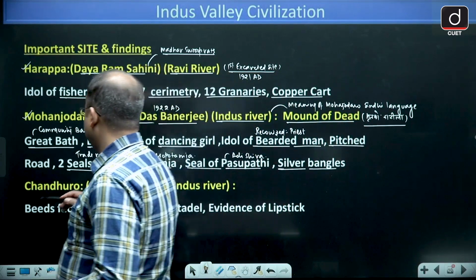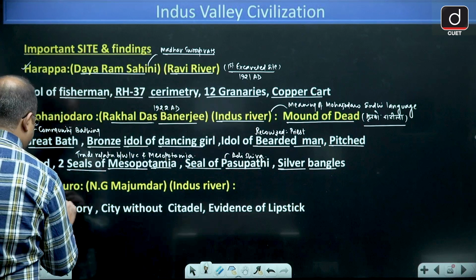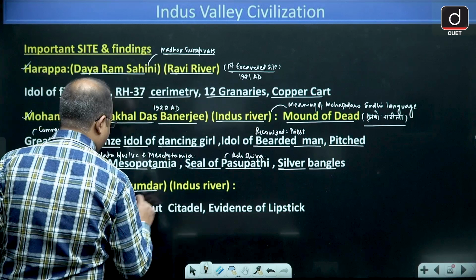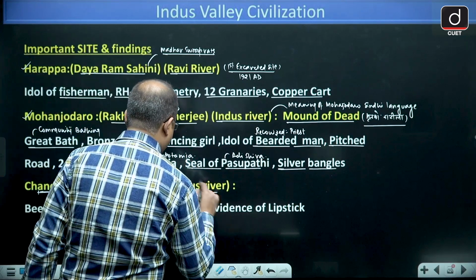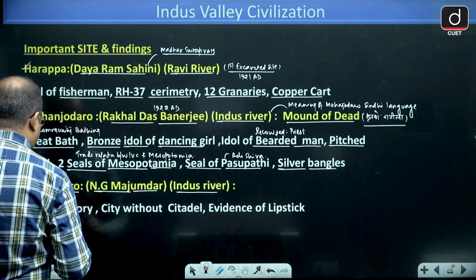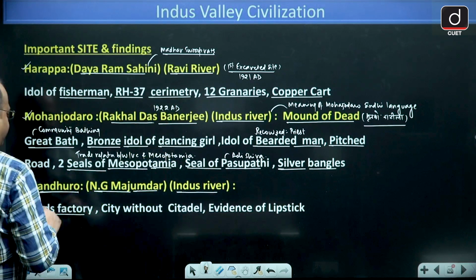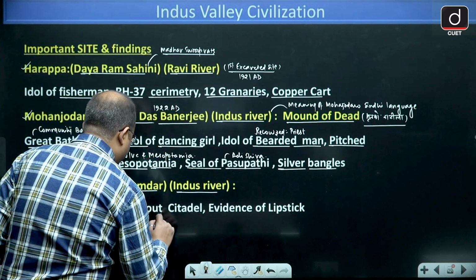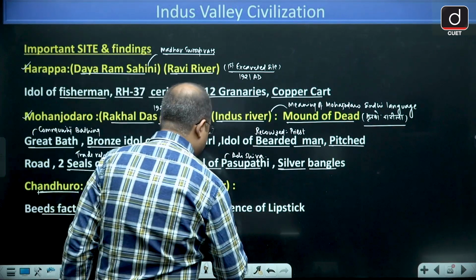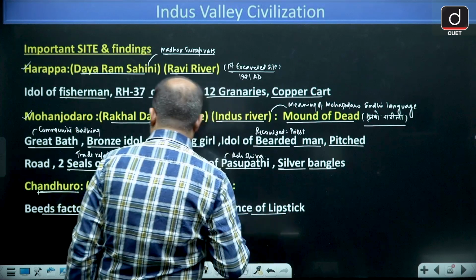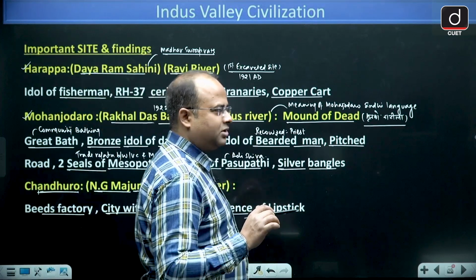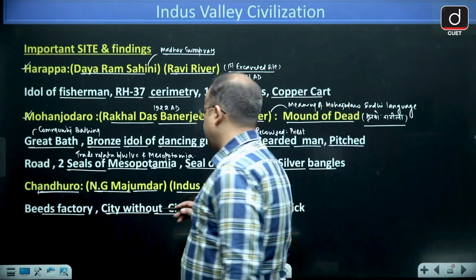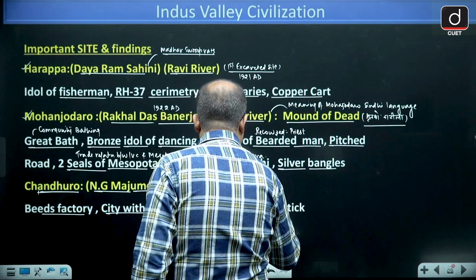Next is Chanhudaro. Chanhudaro was discovered by N.G. Majumdar, and it is located on the bank of the river Indus. Now what we have found: first of all, a beads factory. Then it was a city without a citadel, with evidence of lipstick. Guys, a beads factory means it was an industrial area.